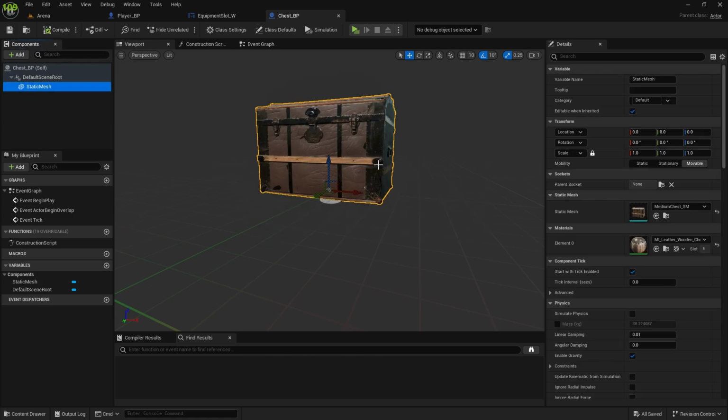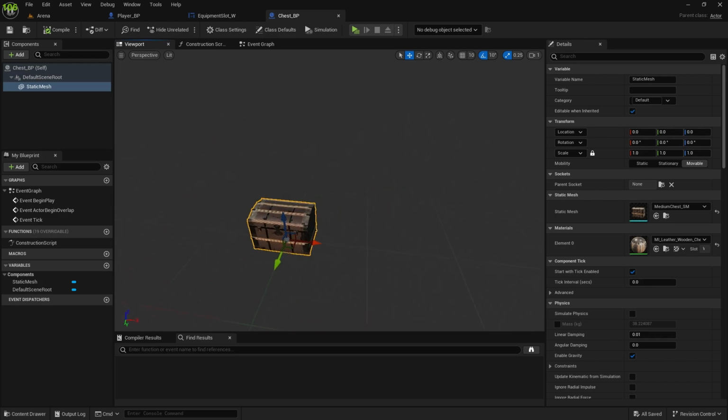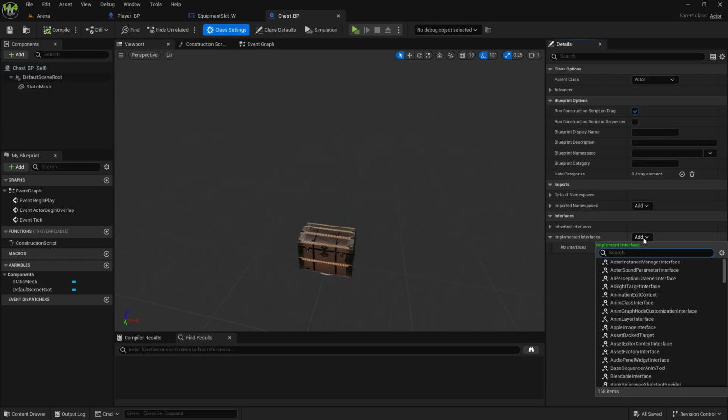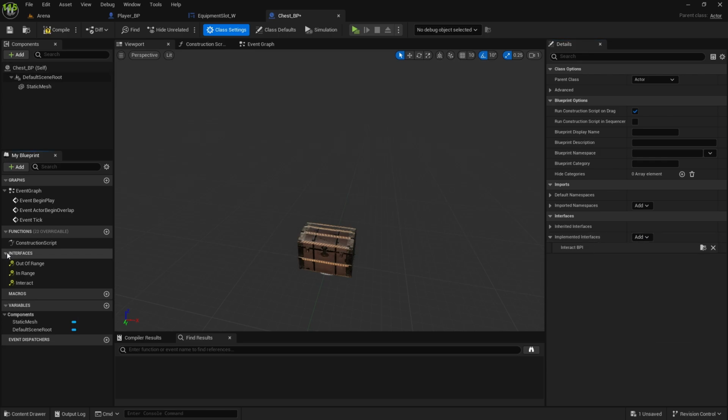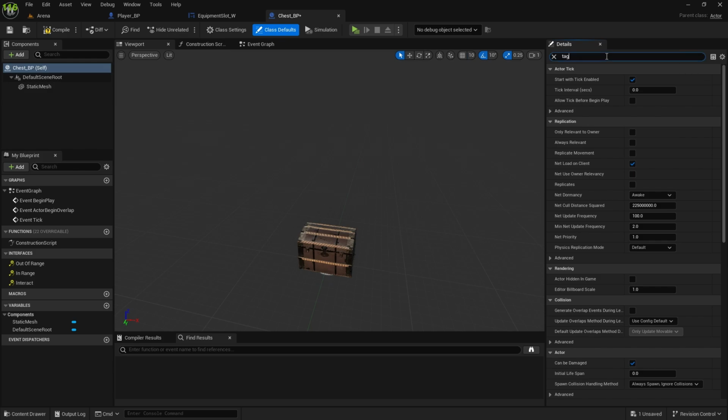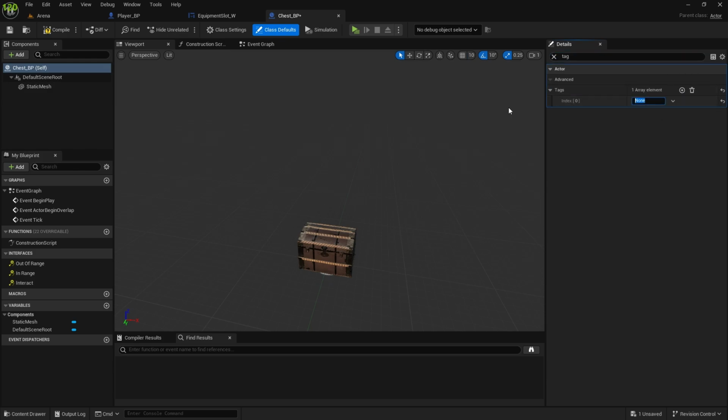Compile and save, and we need to set up some functionality so we would be able to interact with it. So first, class settings. Let's implement interface, which is interact BPI. That will give us all these functions. And in the class defaults we need to search for tag, add tag, and this needs to be interactables.